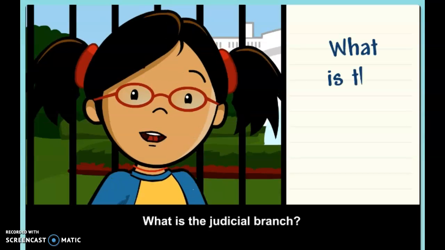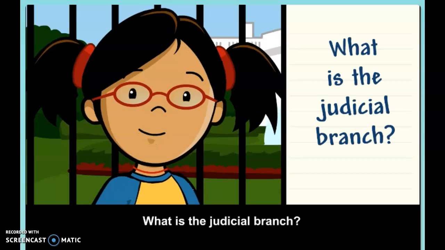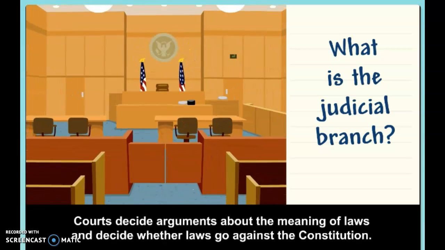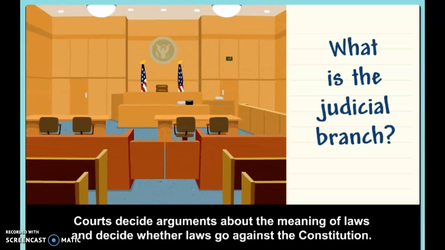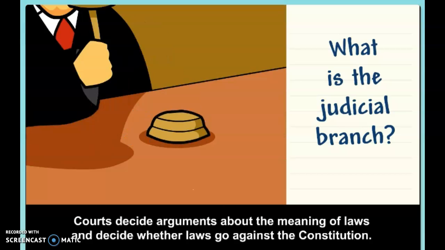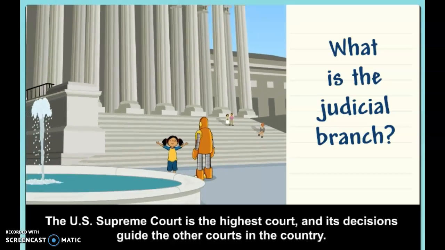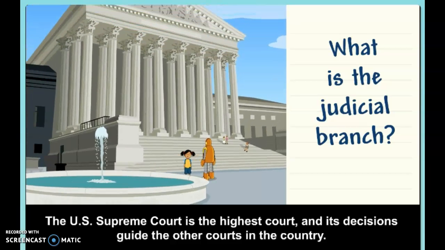What is the judicial branch? The court system makes up the judicial branch. Courts decide arguments about the meaning of laws and decide whether laws go against the Constitution. The U.S. Supreme Court is the highest court, and its decisions guide the other courts in the country.